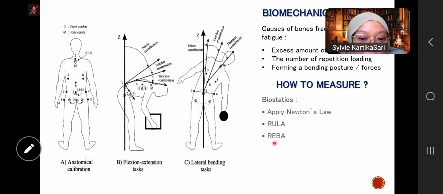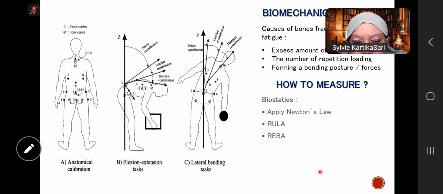You can Google by yourself about the RULA and REBA more completely. Just for a brief definition, and we can study the RULA and REBA in the laboratory. Did you already get the laboratory practicum about RULA and REBA?